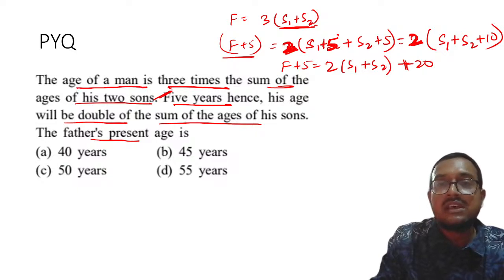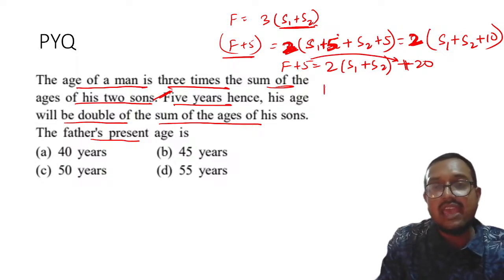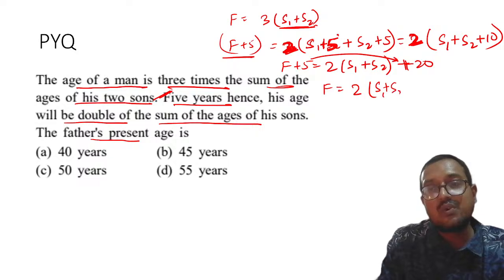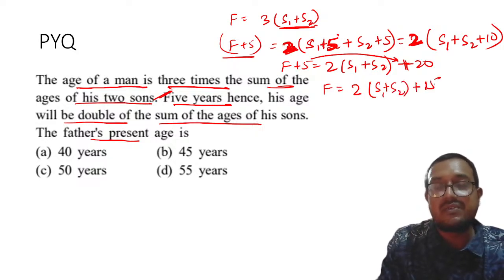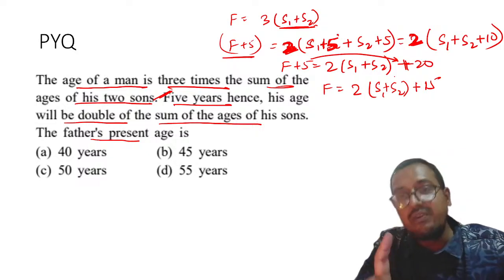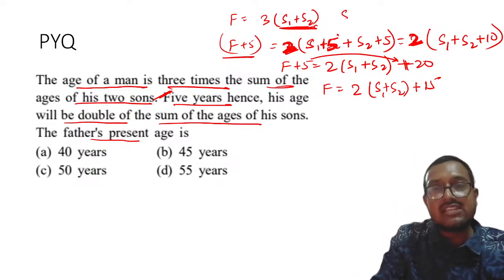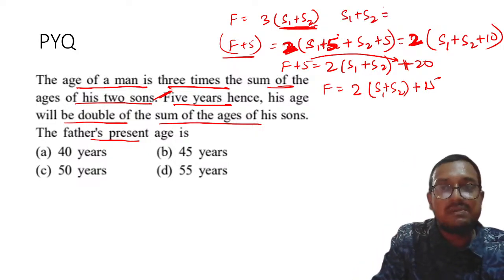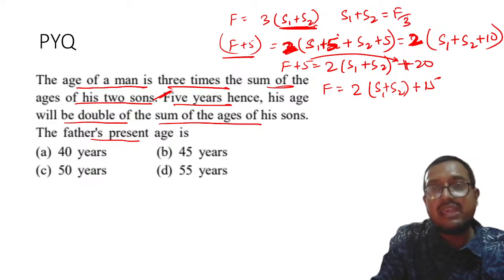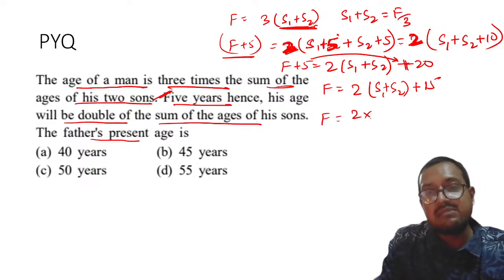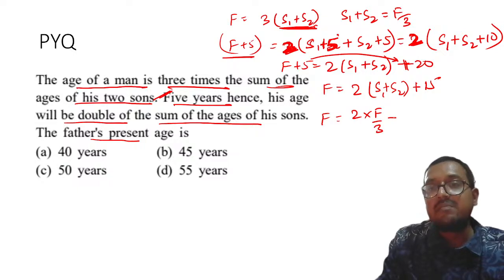Everyone is clear about this? Now I can shift this 5 to this side. F will become equal to 2 times S1 plus S2 plus 20 minus 5. So that will become plus 15. Now my dear students, look very carefully. S1 plus S2 must be replaced. Why should it be replaced? Because that will become F by 3. Yes, Karthikeyan, you are correct. F is equal to 2 times F by 3 plus 15.